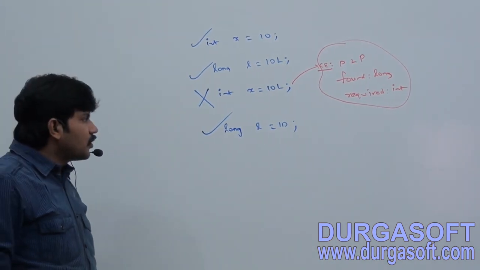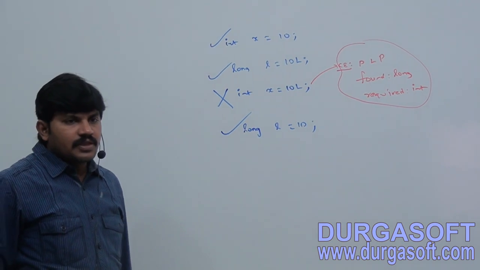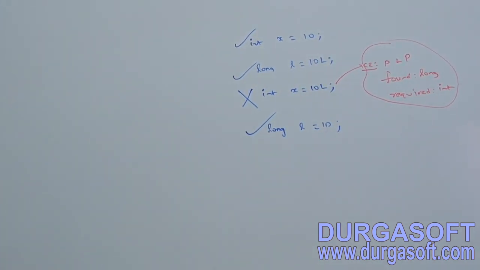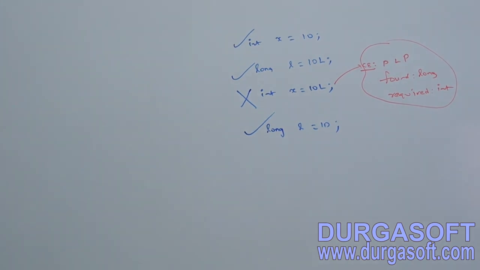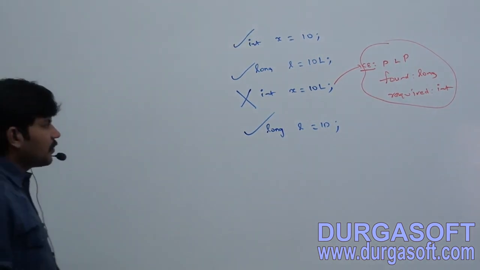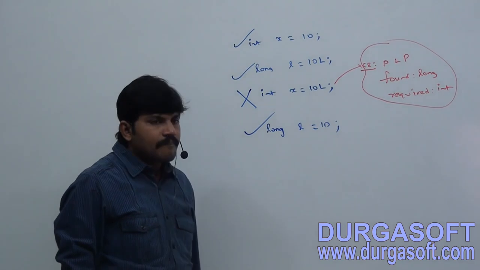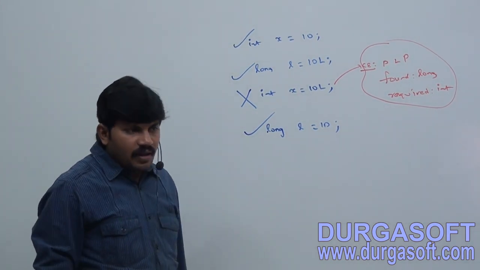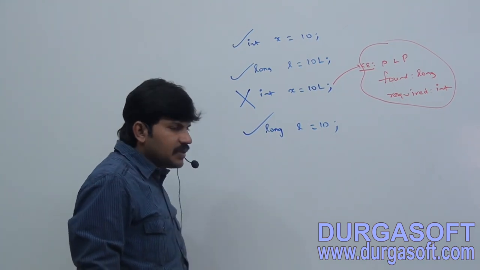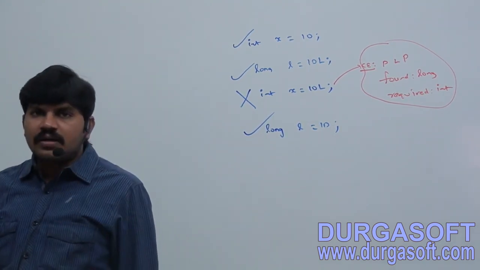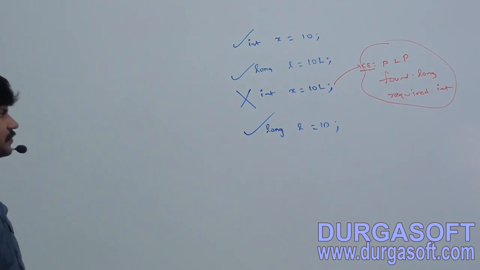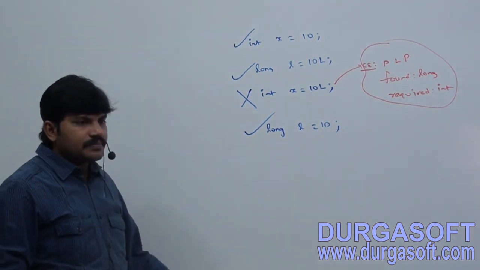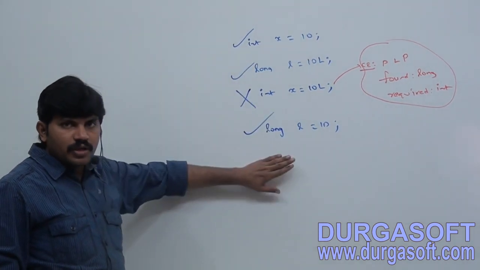Next, long l is equal to 10. So we will get a compile time error saying possible loss of precision, found long, required int. Like this compile time error we are going to get. Are you able to understand, right?